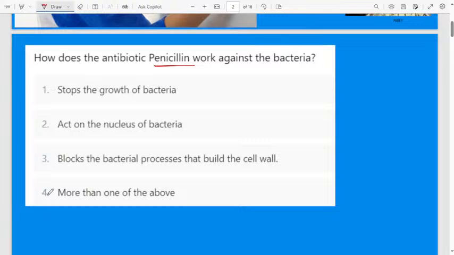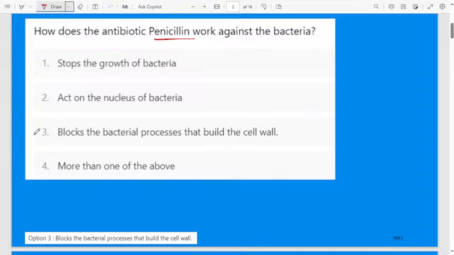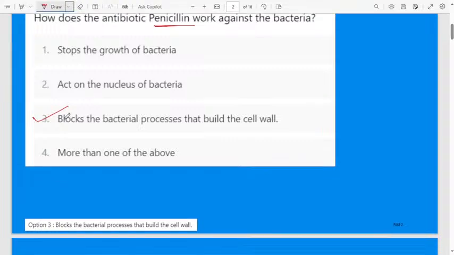How does the antibiotic penicillin work against the bacteria? The correct answer for this question is it will block the bacterial process that builds the cell wall. Penicillin, that is an antibiotic, will block the bacterial processes that build the cell wall.